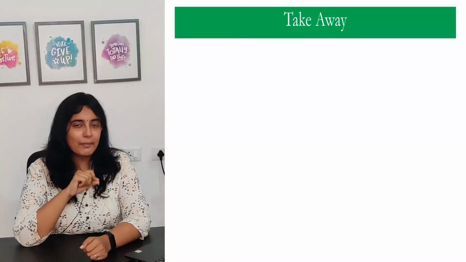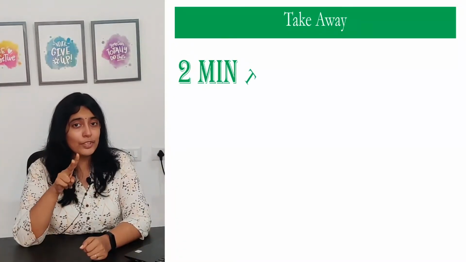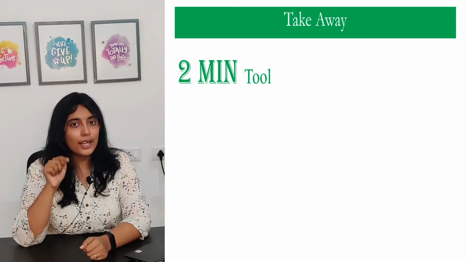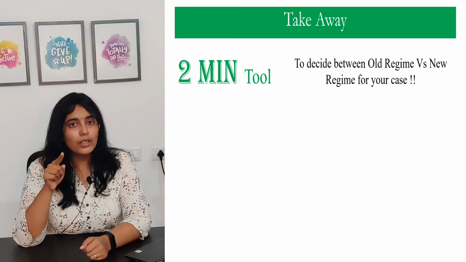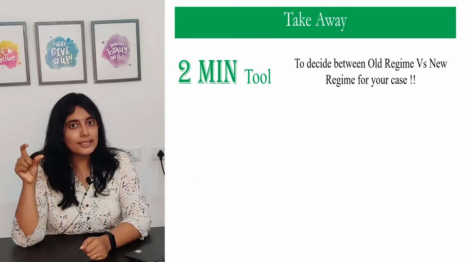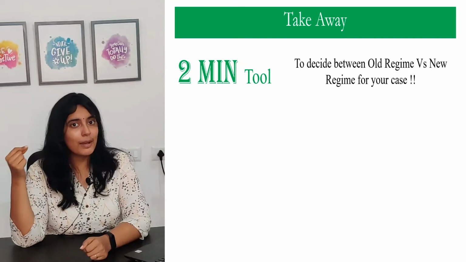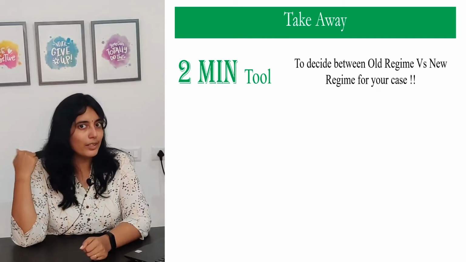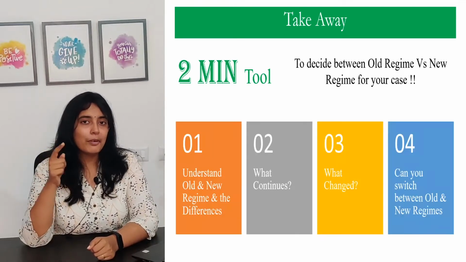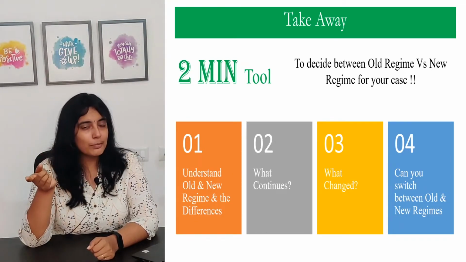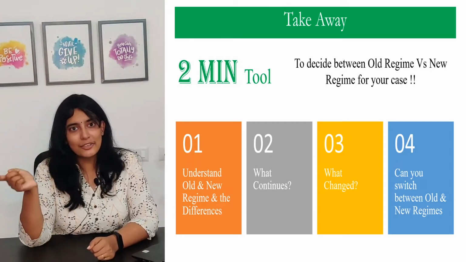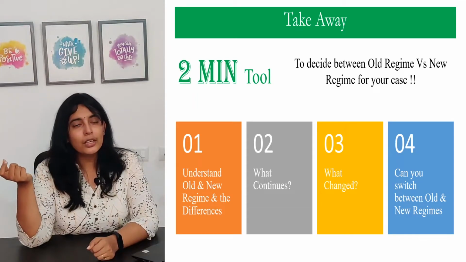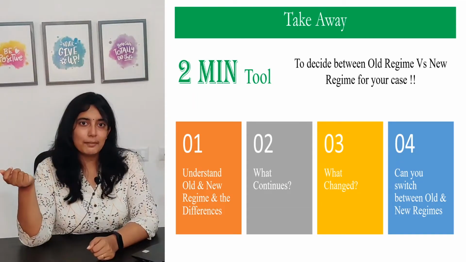The key takeaway from this video is going to be a 2-minute tool which I have developed. Using this tool, you can decide for your particular case which regime is better. You will also know the difference between the amount of tax you will end up paying between the old regime and new regime so that you can make an informed decision. Apart from this tool, we will also understand the basics of the old regime and new regime. We will see what government has continued from the old regime to the new regime, what it has changed, and finally we will also discuss the rules to switch between regimes.